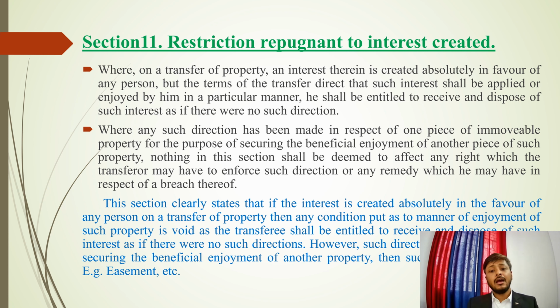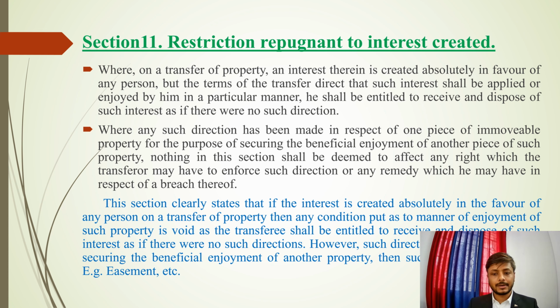Means if there is a direction made in respect of one piece of property for the purpose of securing the beneficial enjoyment of another piece, for example an easementary right, this easementary right is created for the beneficial enjoyment of another piece of such property.